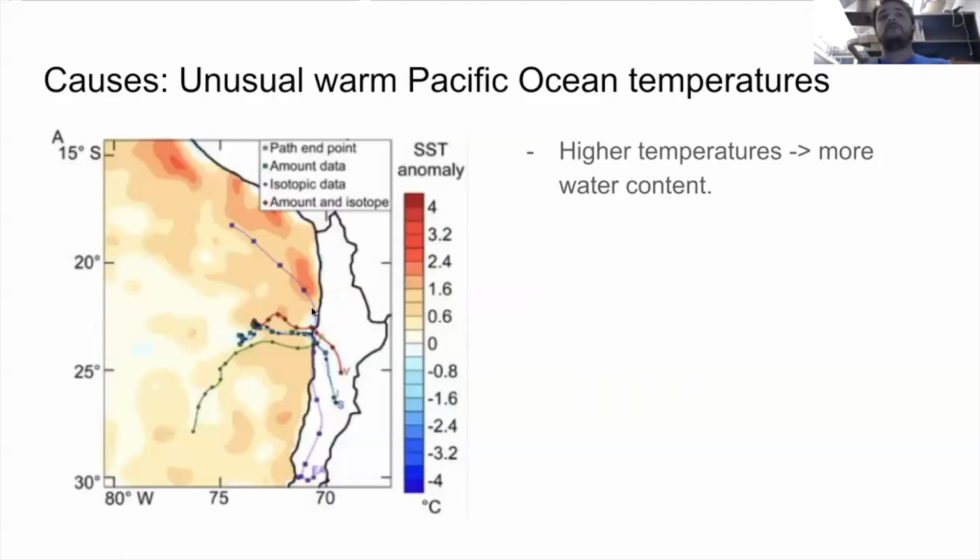This happened due to an uncommonly warm Pacific Ocean that increased the temperature, and with that the air could hold more water. So here you can see how air parcels can move southwards into the continent, holding more water, therefore creating this unusual rain event.